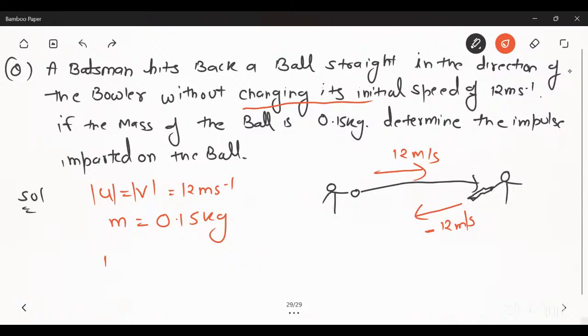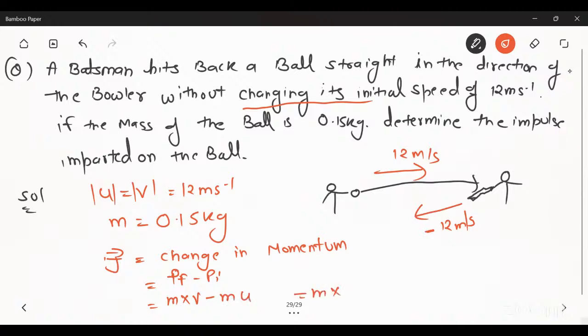Determine the impulse imparted on the ball. So impulse is defined as the change in momentum. What is the change in momentum? P final minus P initial. What is P final? Mass into the final velocity minus mass into the initial velocity.